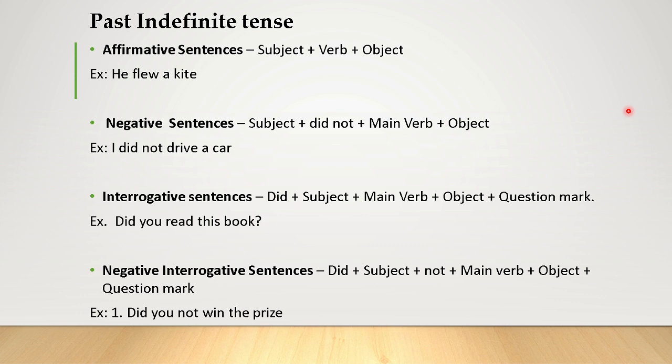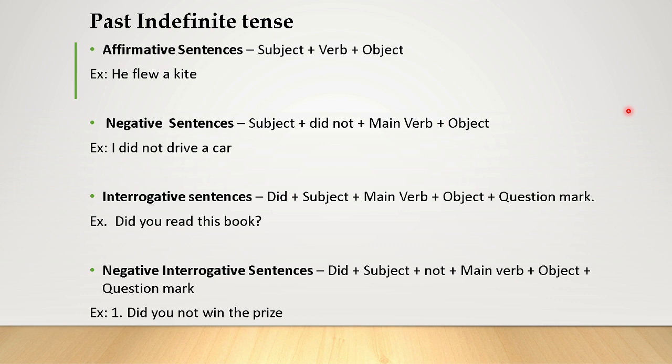The negative sentence, the formula is subject plus did not plus main verb plus object. Example, I is the subject, did not is the negative form, drive is the main verb, a car is the object. Interrogative sentences. I am speaking about the past tense and also the types of the sentences.